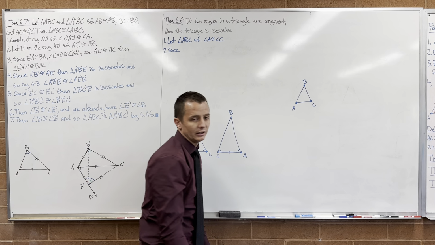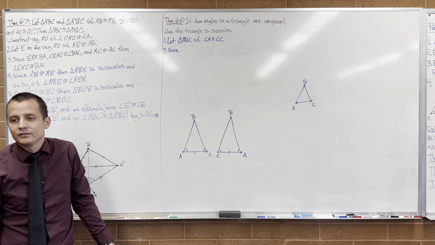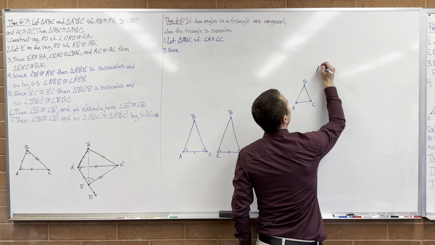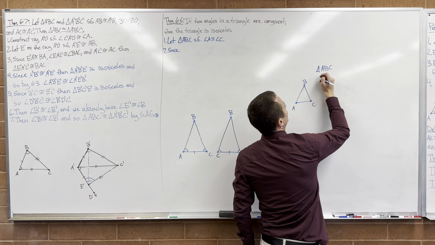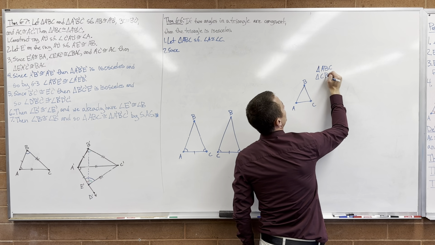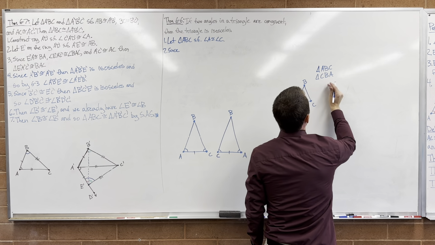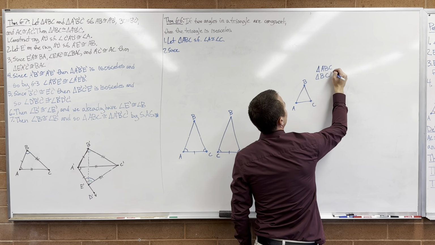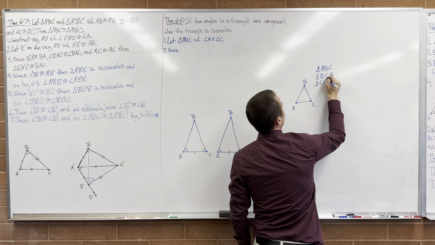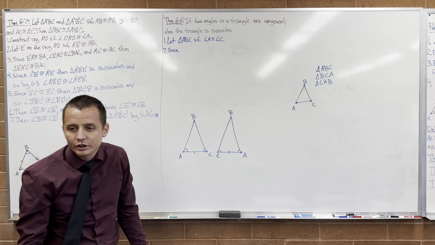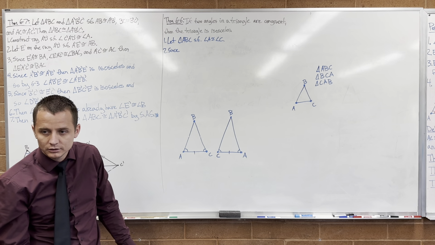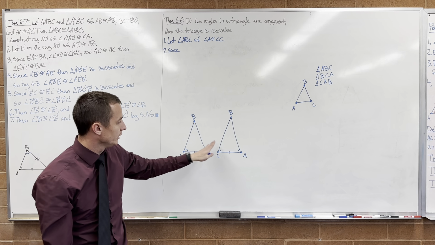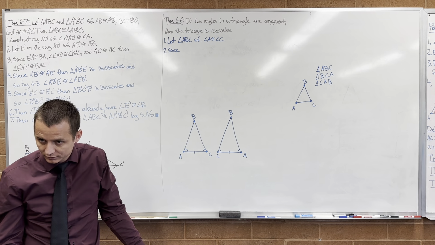Notice that in this picture, some random triangle ABC, how many different ways do I have the triangle written there? You can think about it as triangle ABC, ACB, CBA, BAC, BCA, CAB. So there are different ways that you could think about that triangle. So we're thinking about two triangles really in one. So this and this are the exact same triangle. I drew them as two separate triangles to help you think.